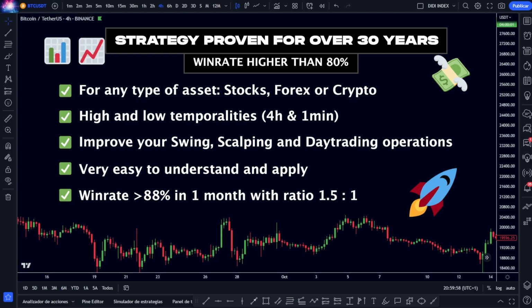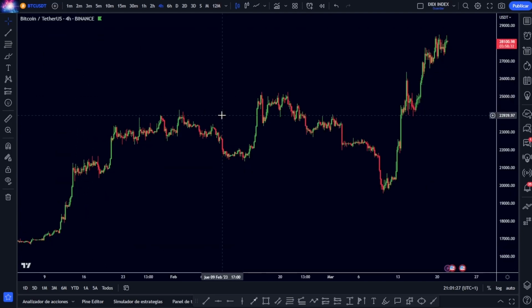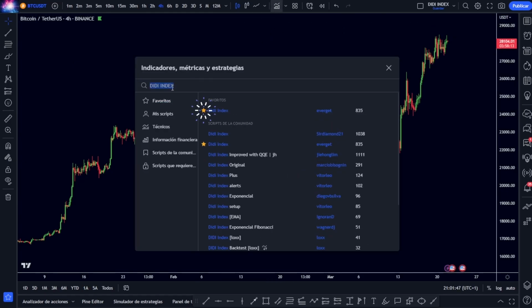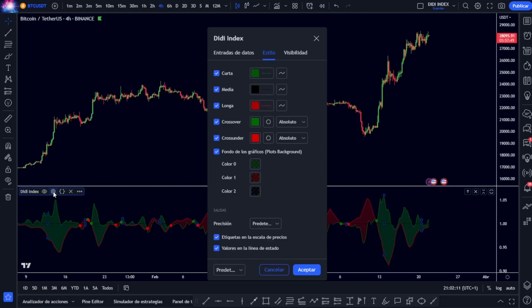At the same time, we are going to use it with a 1.5/1 ratio, and it is very simple to understand and apply. We are going to explain it this time on the Bitcoin chart with USDT, and the first thing we have to do is go to indicators and look for the DID index. As its name suggests, its creator was Didi Agostino, a Brazilian trader very famous especially in the 90s. We get the indicator at the bottom.